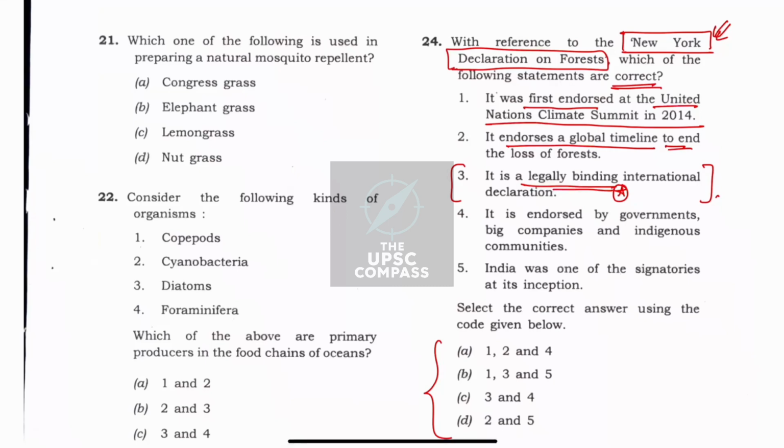ये काफी मुश्किल है होना कि there is a legally binding international declaration and यूपीएससी के सिलेबस में हमने अब तक कभी नहीं पढ़ा है. It is very difficult that we have not gone through it. So that is why I am taking this statement as wrong.